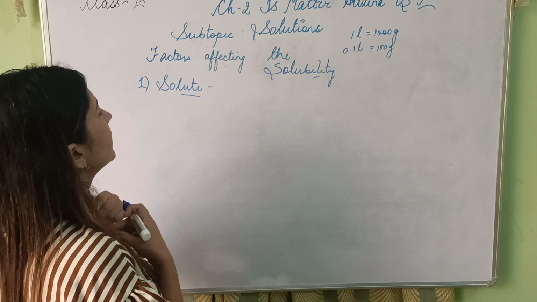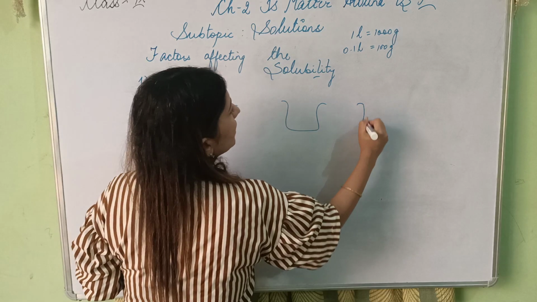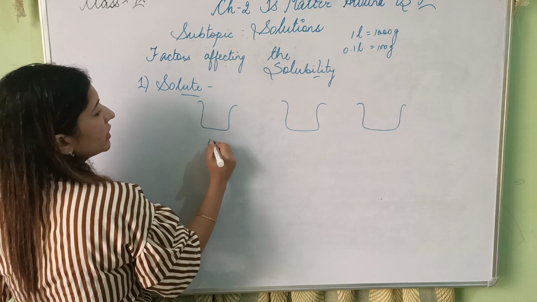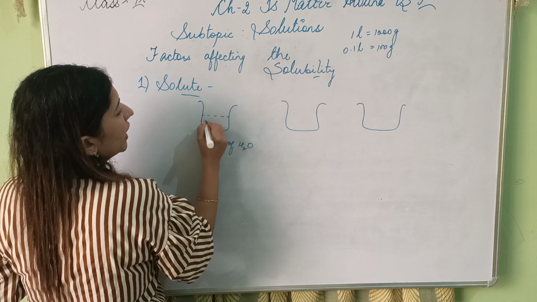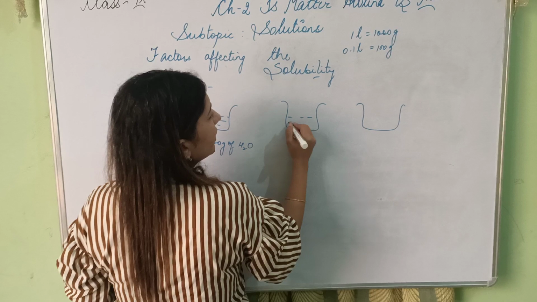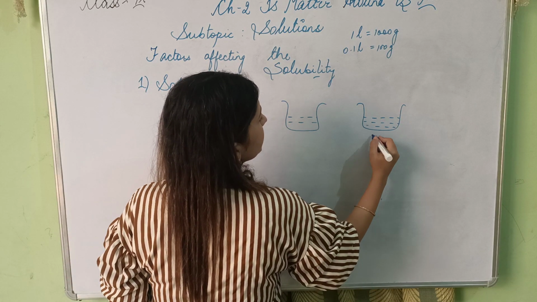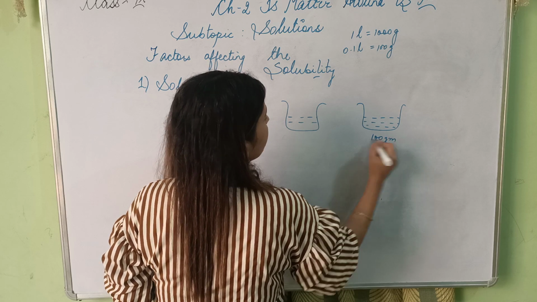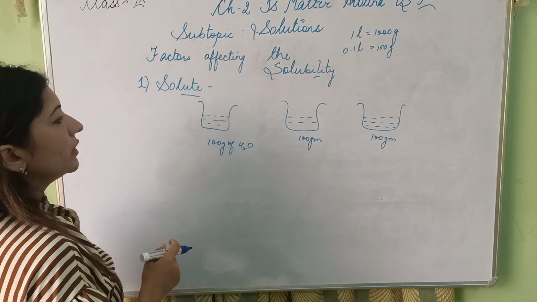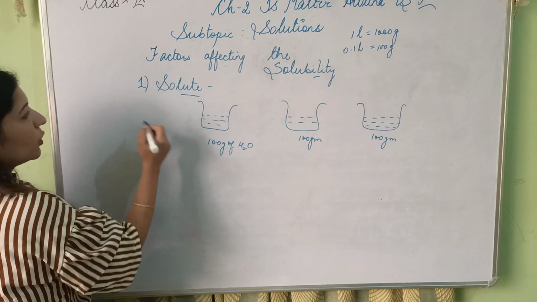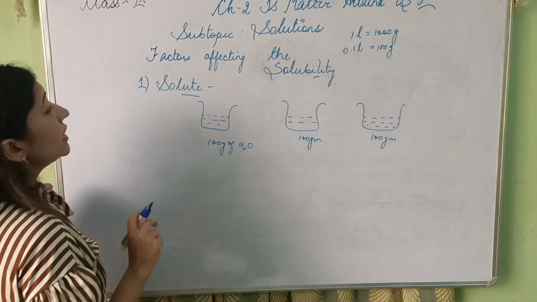Suppose I take 3 beakers. Solvent is same. I have taken 100 gram of water in each. So your solvent here is water and solute is, जिसका हम factor discuss कर रहे हैं, the solute.